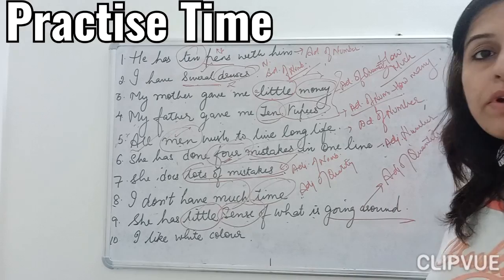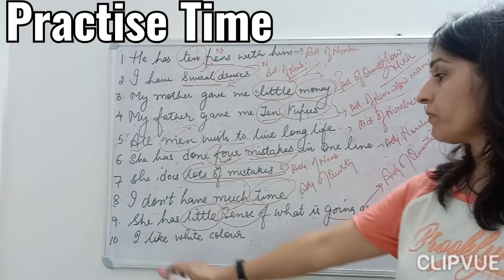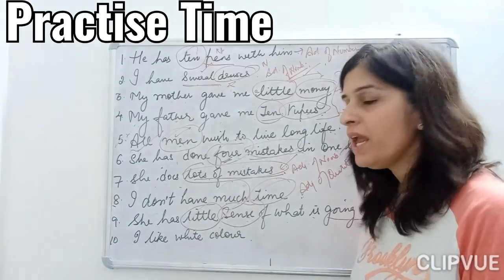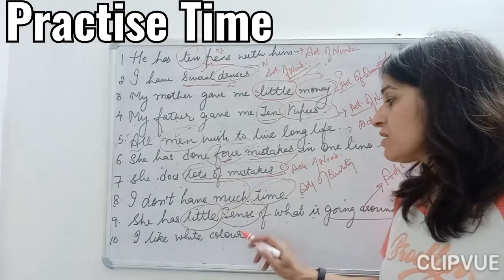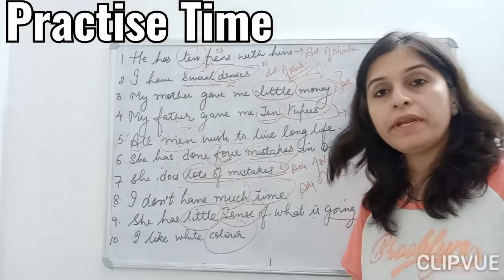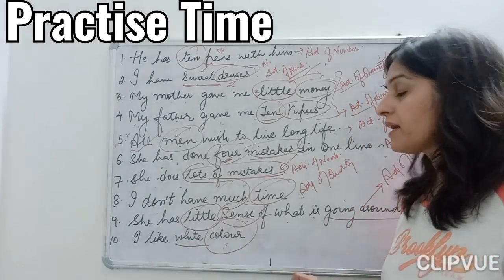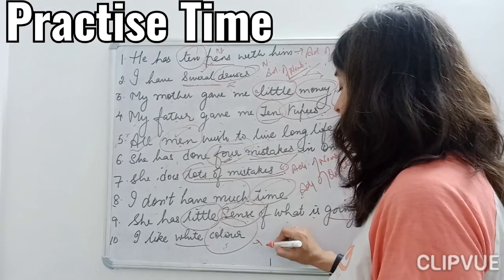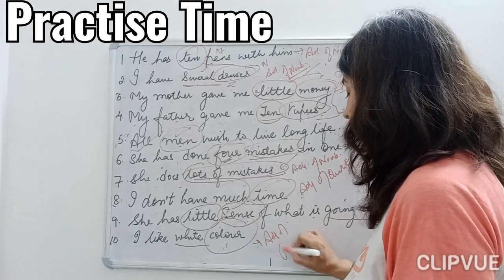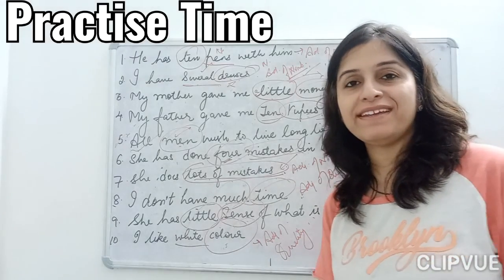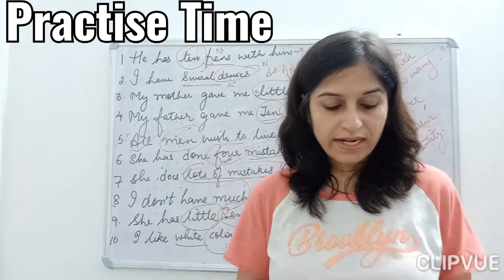Adjective of quantity, children. Next, I like white color. White is my favorite color, children. I like white color. So color again here is a common noun, and white is describing my color. So it is the adjective of quality. It is not number, it is not quantity, it is adjective of quality.